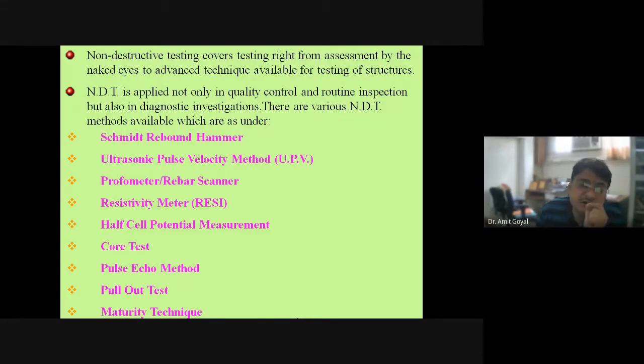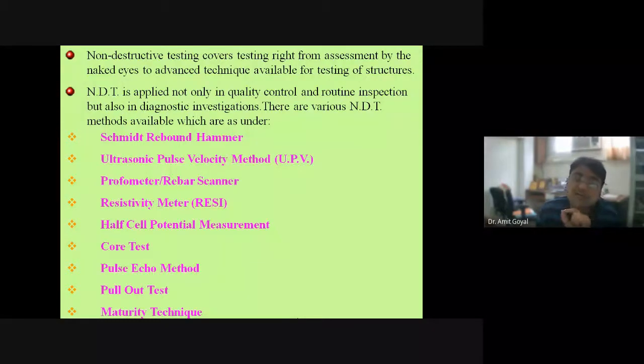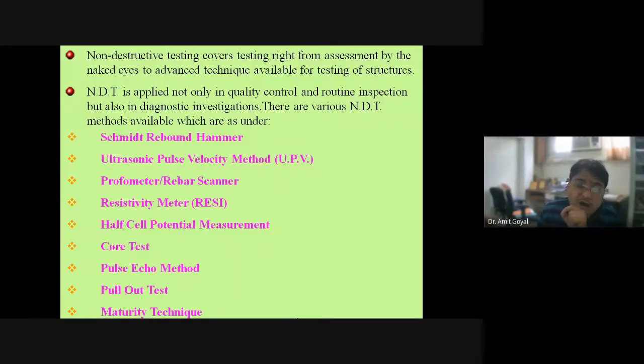But here I want to mention that the rebound hammer will tell you the hardness of the concrete. If the concrete is carbonated, you will get very good results. So if you take this rebound hammer and test your structure, when you are testing carbonated concrete, you will get very good results, right? But the structure is not in good condition, the strength of the concrete is very less, yet you are getting very good results.